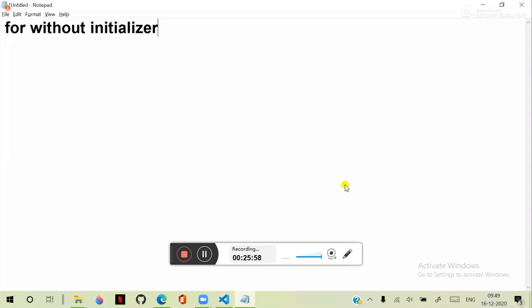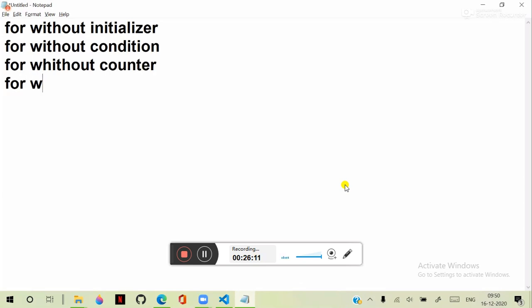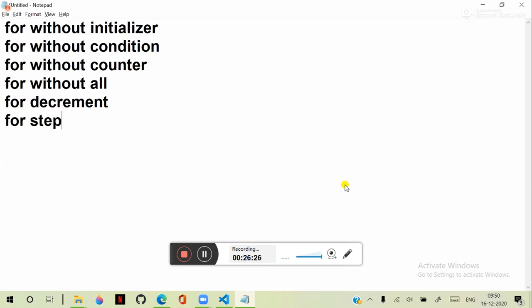We can have a for without condition, a for without counter, and a for without all. That means we can define without all, and for can have decrement, and for can have step, and for can have nested. These are the things we discussed here.